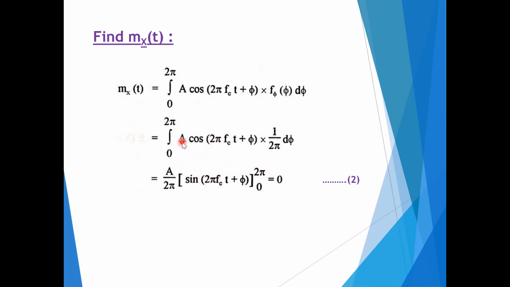Now A divided by 2 pi, we can keep outside the bracket and then find the integration of the cos term. We will be getting sine of (2 pi fc t plus phi) with the limits 0 to 2 pi. And again if you solve this, it will become 0 only. So now we can say it is proved that the given random process is ergodic in mean. We have proved that the time average is nothing but mx of t of the given random process.